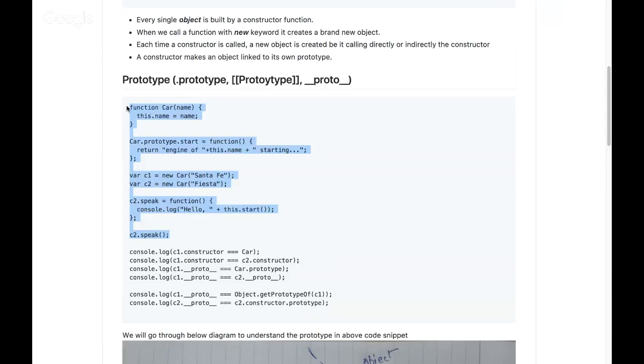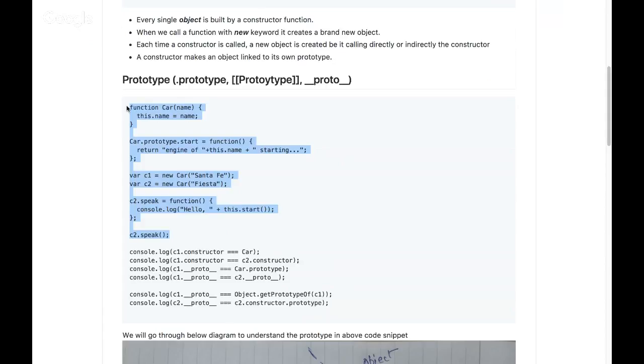Okay, cool. Then I'm saying Car.prototype. Every function will have a prototype object, right? So on that object, you can create properties. Car.prototype is a blank object that was already available. On that, we just created a method called start. And that function just returns a string. That string says engine of whatever the car name it's received, this.name, starting. That's the message it returns.